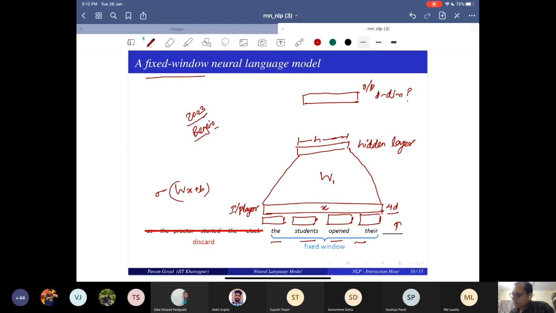That will be your hidden layer. Then you pass it through another matrix, say U, plus c, and that is what you get at your output.